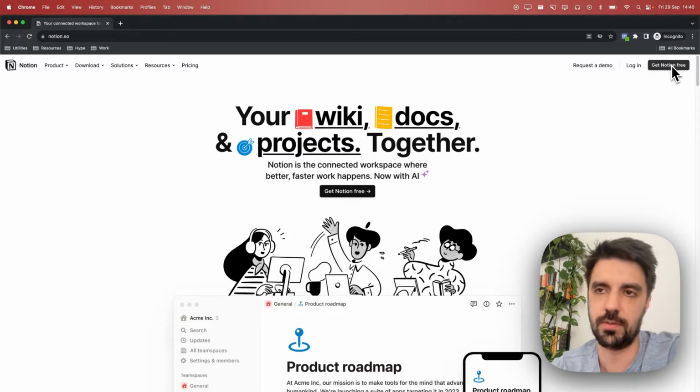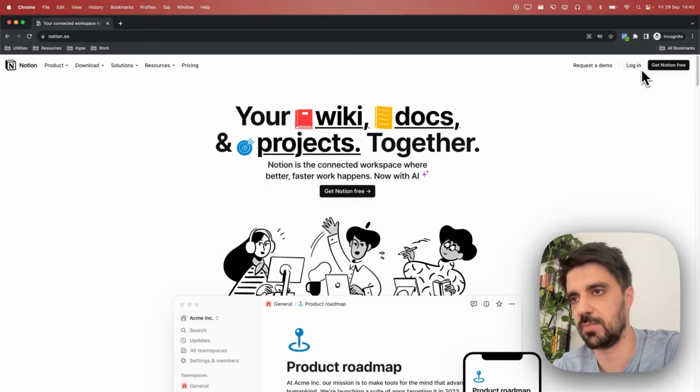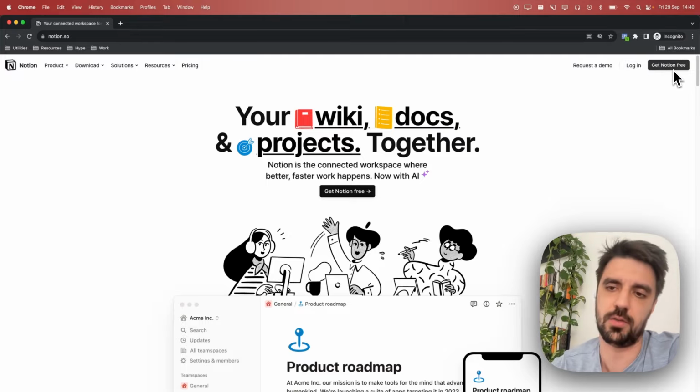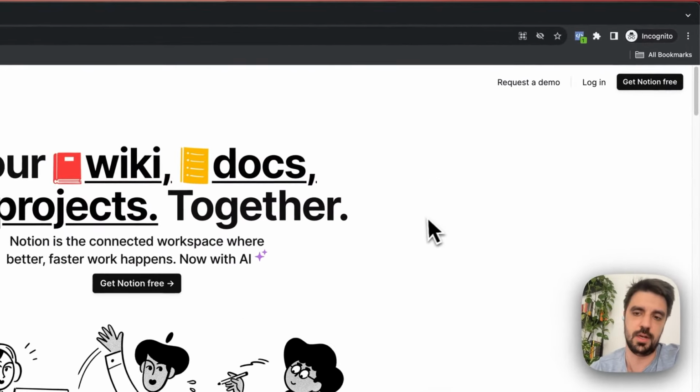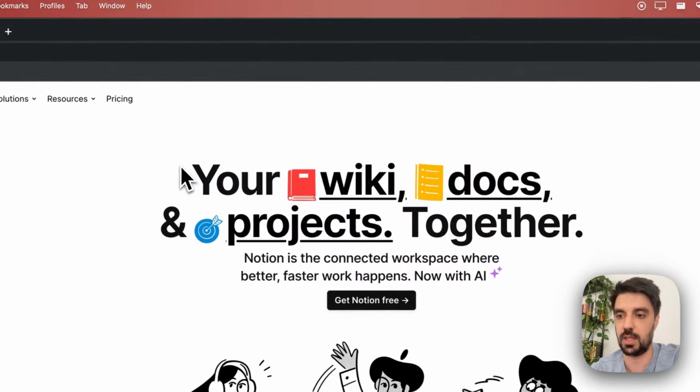Login, get Notion free. Interesting. What's the difference between logging in and getting Notion free? But okay, I digress. Let's start with the hero, that is the headline.